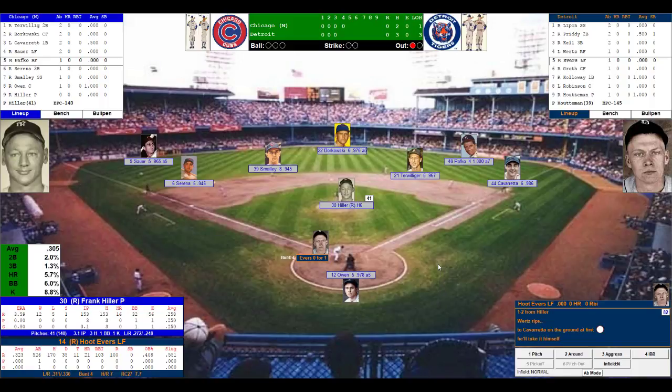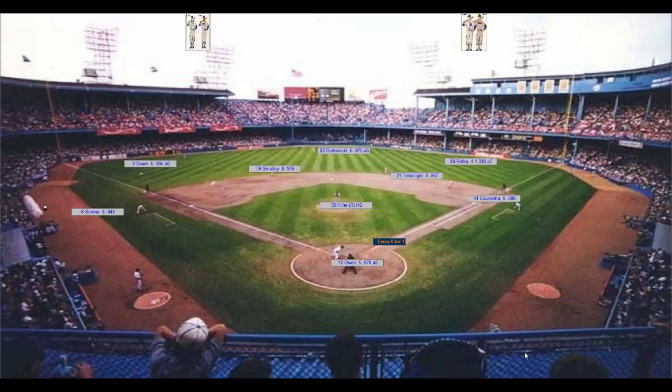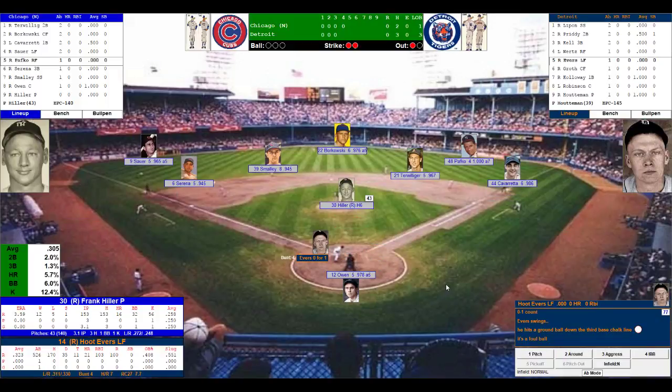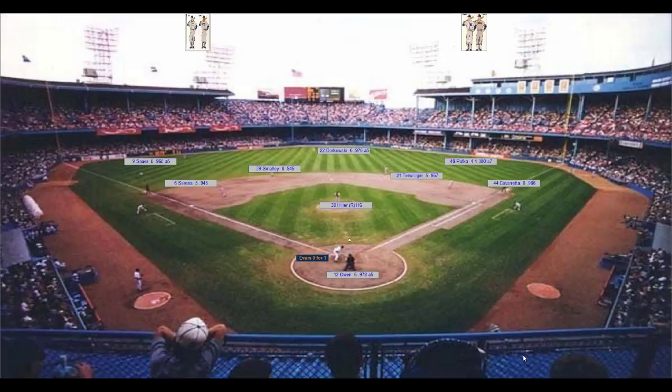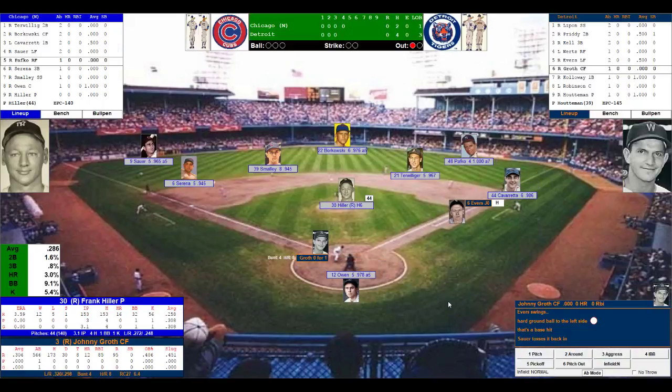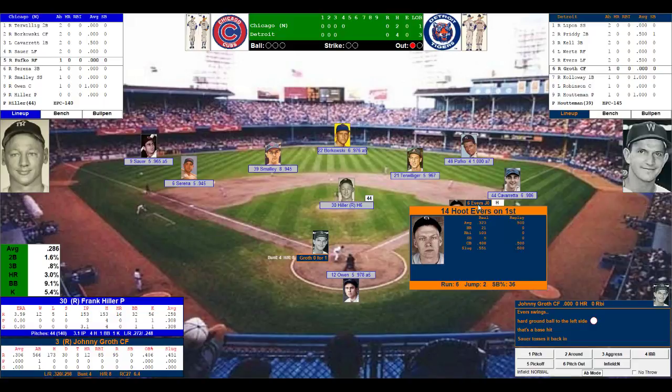Here comes Hoop Evers. He's 0 for 1. Again, Hiller works quickly. Evers swings, foul down the left field line. Count's now 0-2 on Evers. Owen pounds the mitt, sets the target. Here's the pitch by Hiller. Grounder into left field. Past the third baseman, Serena. So a 1-out single. Evers at first. 6 out of 10 runner.